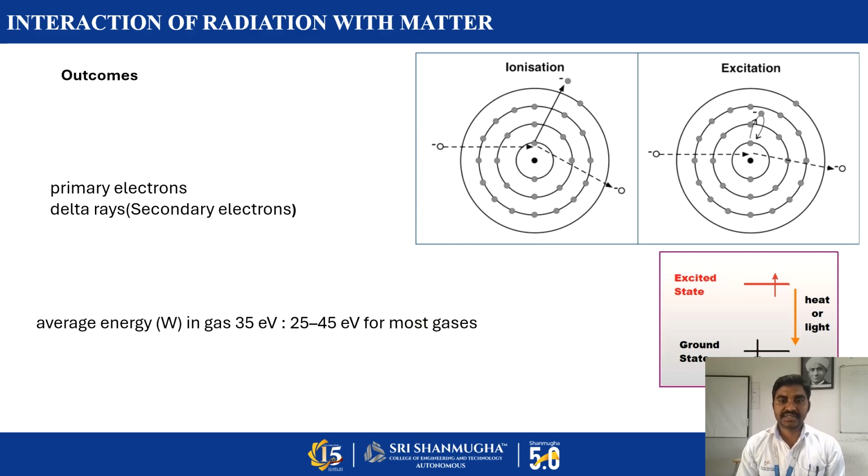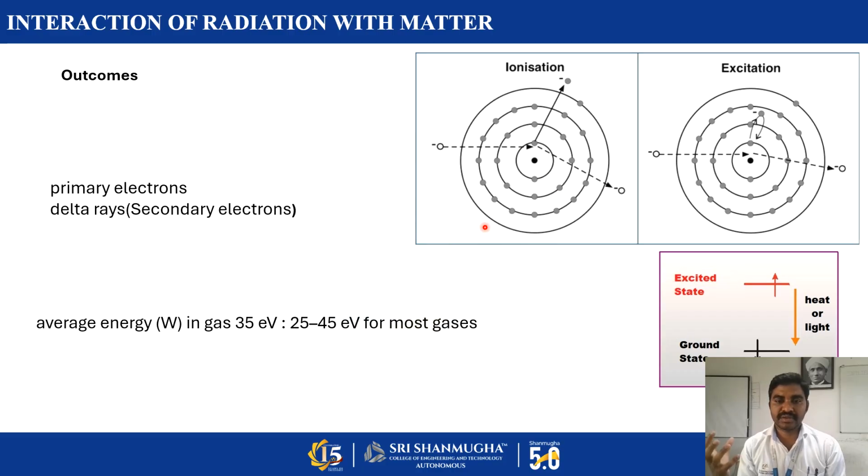So at the time of interaction, on one side there is the radiation from the radioactive particle, and on the other side there is matter like an atom or nucleus. While they interact with one another, we can observe two kinds of results from this process. The first case is ionization.